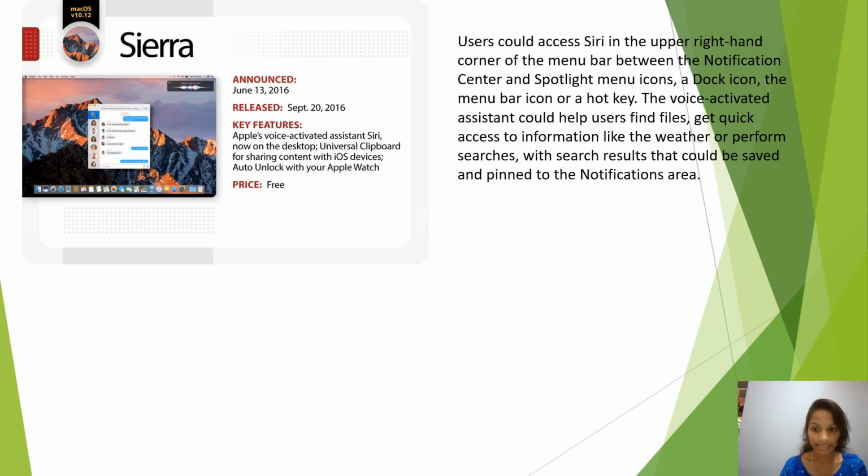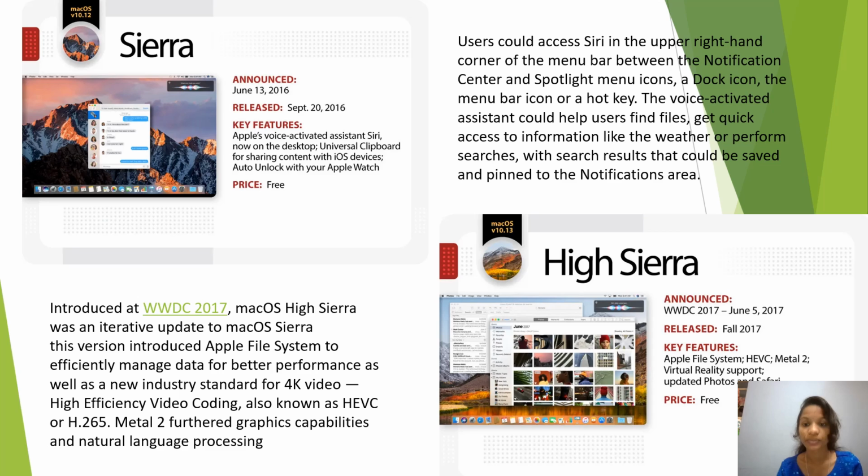After this Sierra, the next is High Sierra, which was released in fall 2017, which has more good features better than Sierra. It was introduced at WWDC 2017. macOS High Sierra was an iterative update to macOS Sierra. This version introduced Apple File System to efficiently manage data for better performance, as well as new industry standards for 4K video, High Efficiency Video Coding, also HEVC or H.265. After this High Sierra, it is